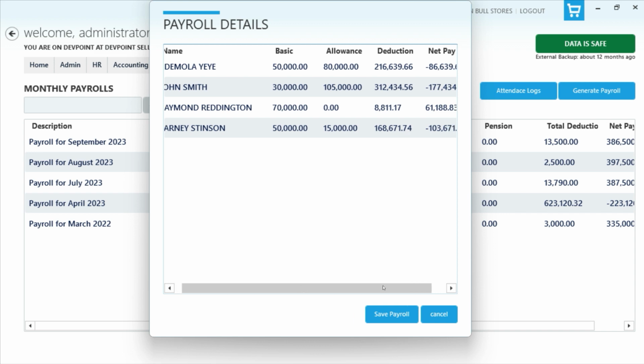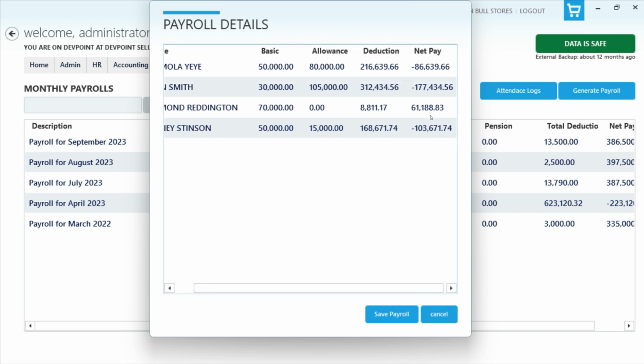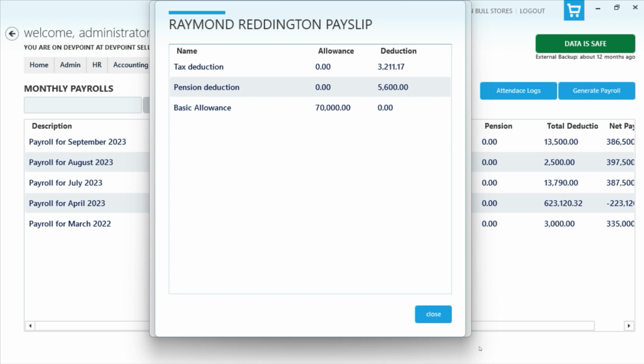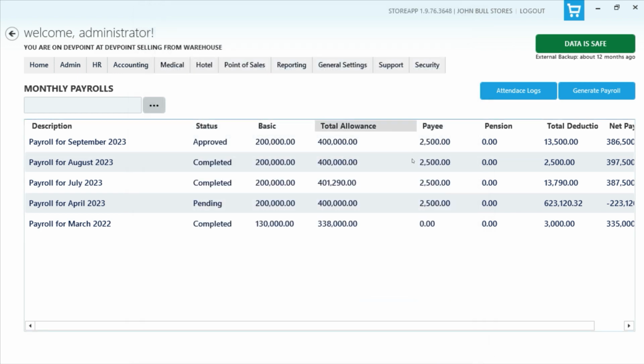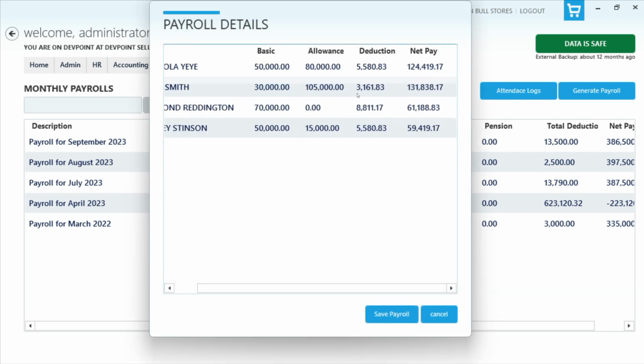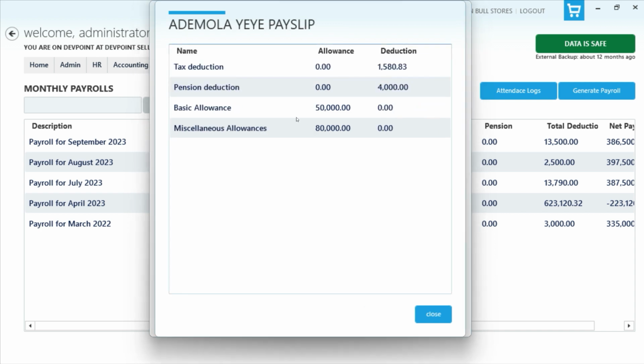If I select all these three and click on submit, the system generates a payroll for me. Because I don't have attendance records, you can see that everybody's net pay is entering a negative figure, and that's because there are so many deductions because they're absent. There's no day when they came in. But in your own case, because you're going to have attendance records for them, they won't have this absence. So I can also say I don't want attendance generated, so let me just select tax, and then without attendance, you can see that changes the figure entirely. The only things we have now are the tax deduction and the pension.